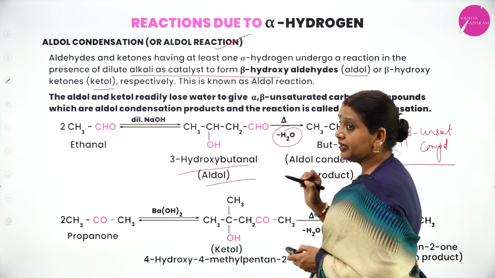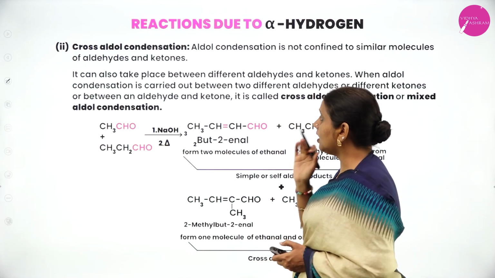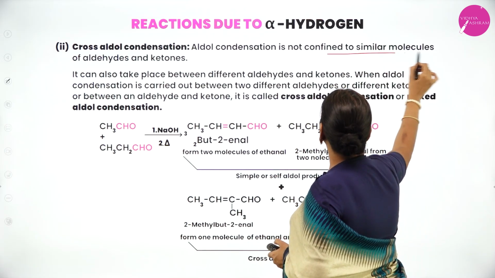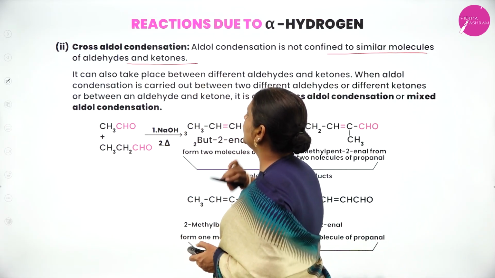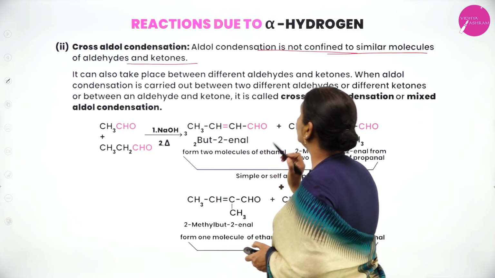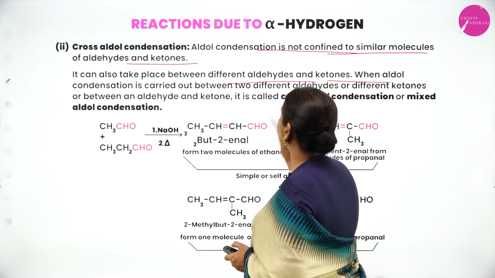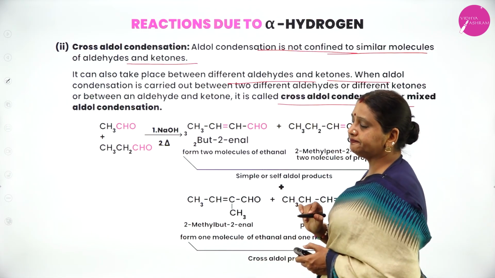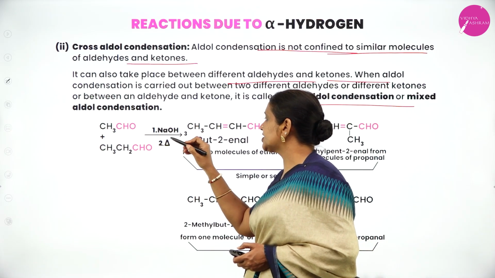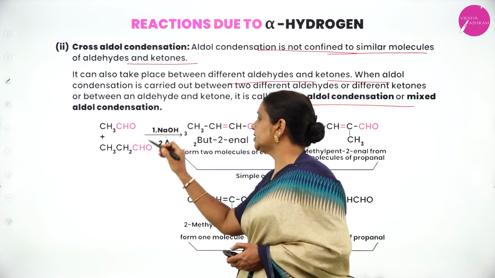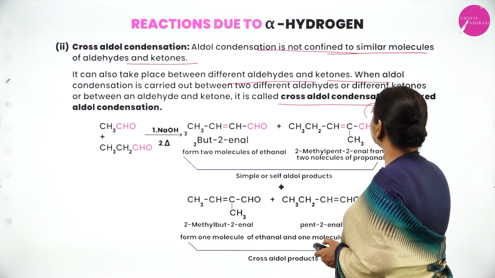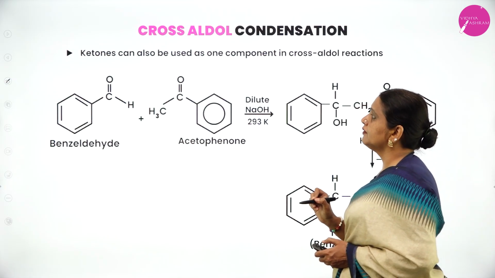Next, cross aldol condensation. Aldol condensation takes place between two similar molecules of aldehydes, but it is not confined to similar molecules of aldehydes and ketones. When different aldehydes and different ketones react, it is called what? Cross aldol condensation. On the board is a cross aldol condensation between acetaldehyde and propanaldehyde. It will give rise to how many products? 4 products.